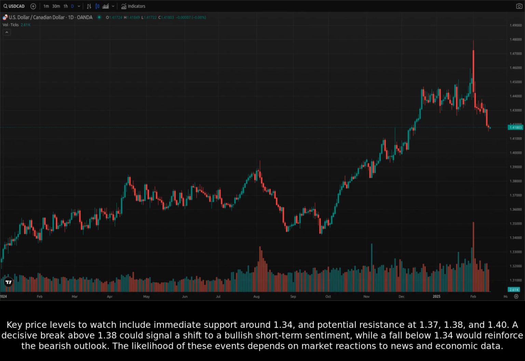Key price levels to watch include immediate support around 1.34 and potential resistance at 1.37, 1.38, and 1.40. A decisive break above 1.38 could signal a shift to a bullish short-term sentiment, while a fall below 1.34 would reinforce the bearish outlook. The likelihood of these events depends on market reactions to news and economic data.